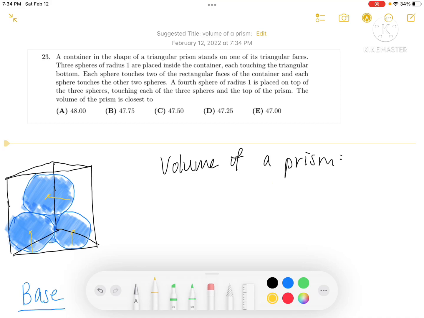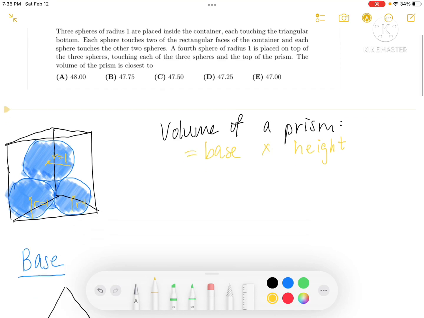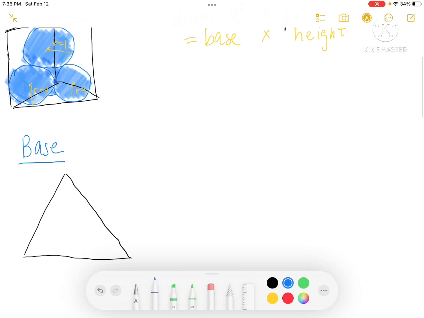Firstly, we should know that the formula for finding the volume of the prism is equal to the base times height. And in this question, we have a triangular prism, so the base is a triangle, and it also mentioned that the faces are rectangular, so the length of the rectangle is just equal to the height of our prism in this scenario. And we should also know that all of the spheres are identical, and they all have a radius of 1. Great, now let's start solving for the volume.